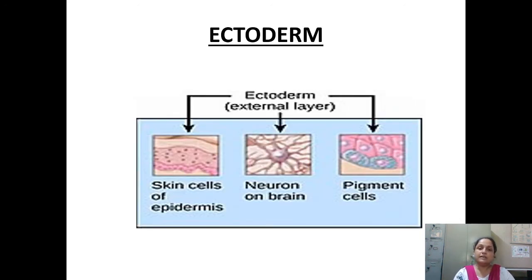Now, in this category, we have the first one, that is the ectoderm. Ecto means bahar ki layer, the outer layer. When we talk about the ectoderm, the first thing that comes to our mind is our skin. Skin itself is an ectodermal part, the external layer. Neurons, meaning the nerve cells of the brain, and the pigment cells are some examples of ectoderm. Few more things are there that I am going to provide you in the chart.